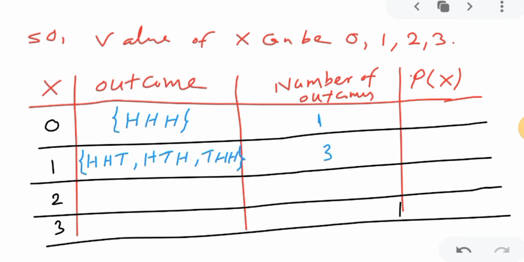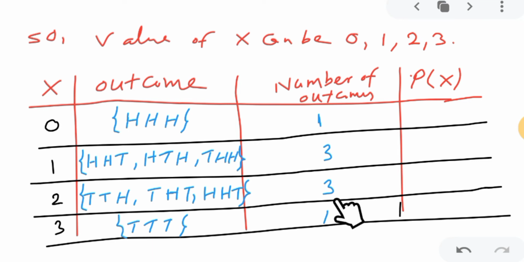If 2 tails, suppose I am getting first tail, second tail, and third one H, or I can get first tail, second head, third tail, or H, T, T. In any sequence you can write, that is not compulsory. These are the 3 possible outcomes. Or all 3 tails: only one possibility, T, T, T, only one outcome. So the total is 3 plus 3, 6, 1, 7, 1, 8. Total outcomes will be 8.